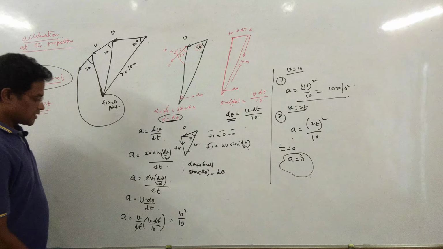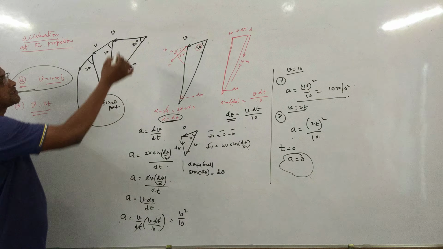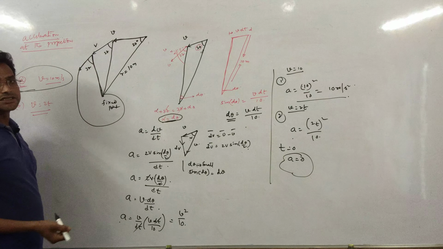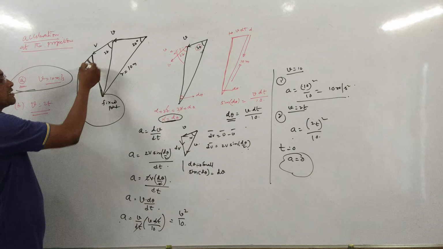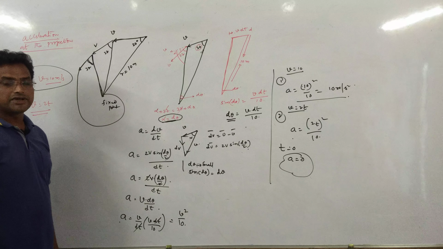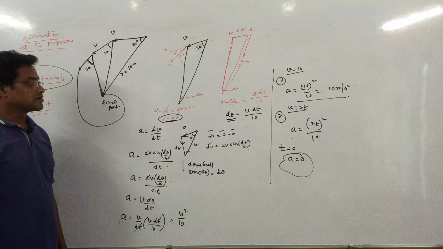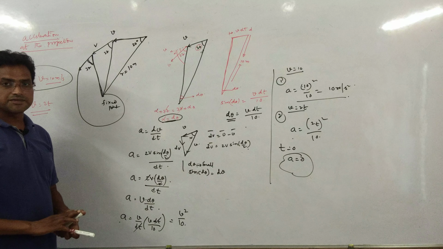So this is the acceleration of the body at the instant when it was projected, under the condition that the velocity vector and the distance make a fixed angle as it approaches the fixed point. This is the advanced model. Like this, some more models are going to be discussed in the relative velocity concept. Thank you very much.